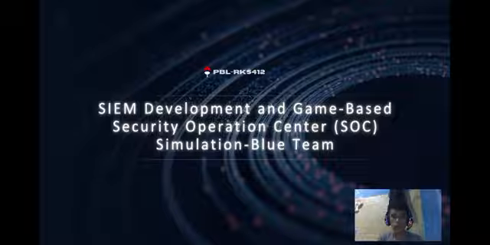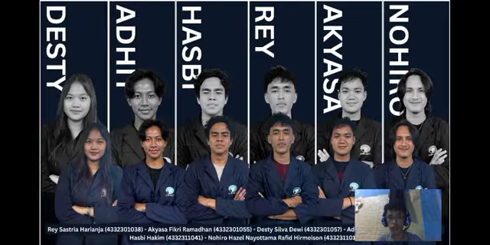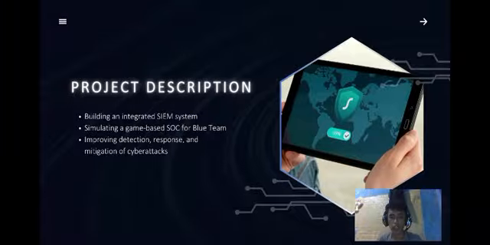We are from the PBRKS 412 Group Engineer, SIEM Development and Game-Based Security Operational Center, or SOC, Simulation Blue Team. Here is our project manager, Mr. Agus Fatullah. Here is our team, among others, myself, Raihan Yanja, Trisisno Hiro Desti Adit, Hasbi Hakim, and Aki Asfik Ramadan. This project includes construction of an integrated SIEM system to collect, monitor, and analyze security data from